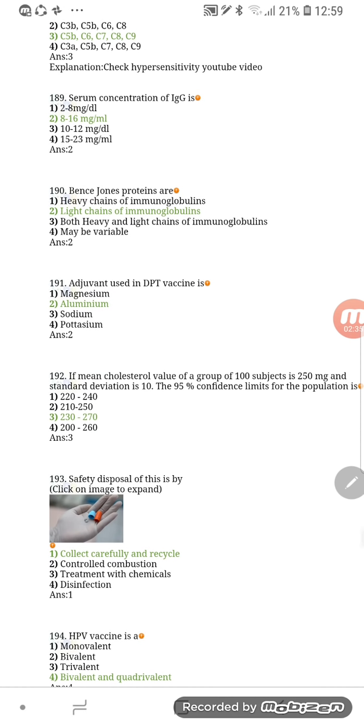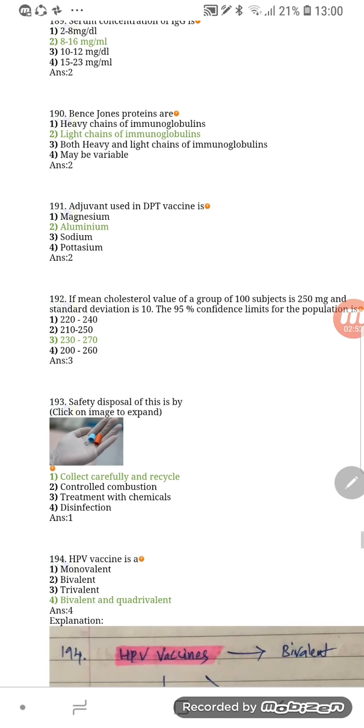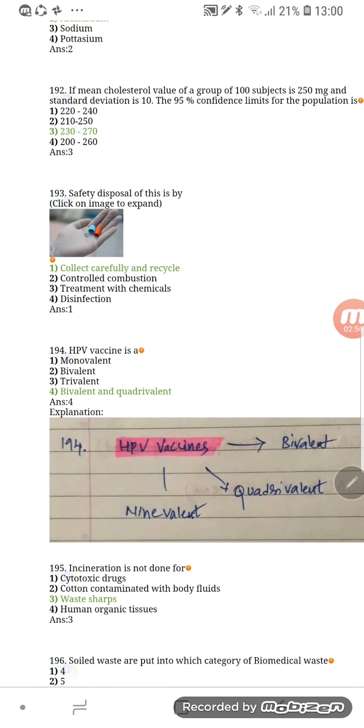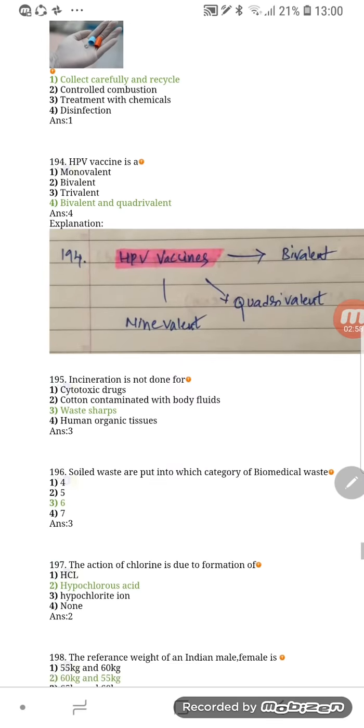Question number 192 is a key. There is a small error. On the initial day, when you were giving the examination, the standard deviation was given as 100, but it is actually 10. So if it is 10, the key is right. You can just make it a correction. If you want, you can add it as an add score. For 194, I have added the explanation.